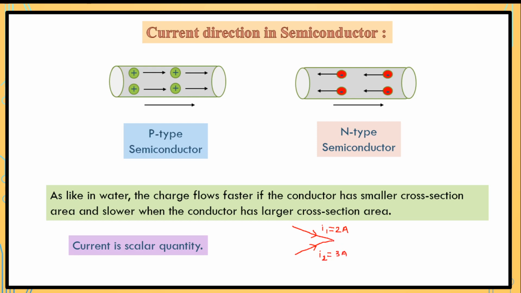These two wires are connected to one wire, and this is our current I. So the resultant current I is equal to I1 plus I2, which is 2 ampere plus 3 ampere, equal to 5 ampere. This does not obey the parallelogram law of vectors. Whatever the direction or angle we consider between them, current is a scalar quantity.